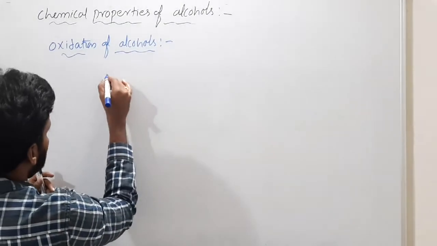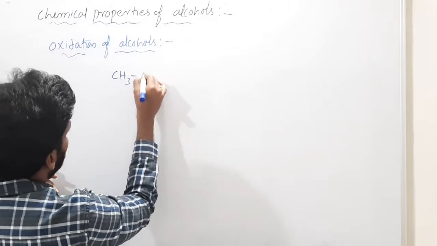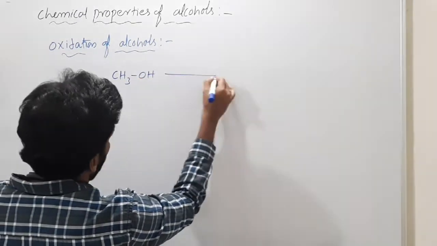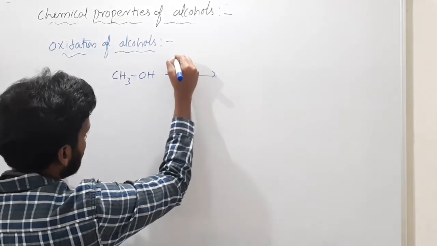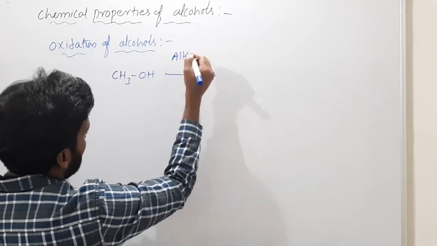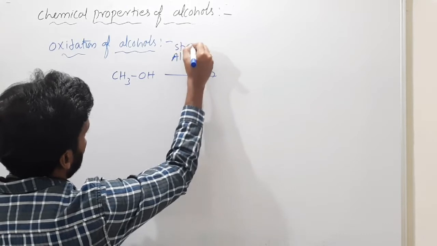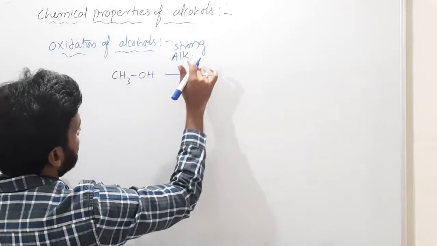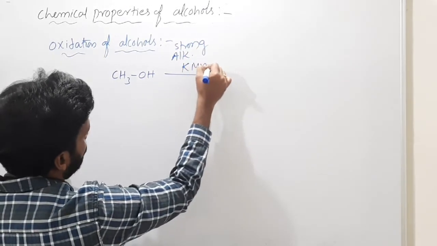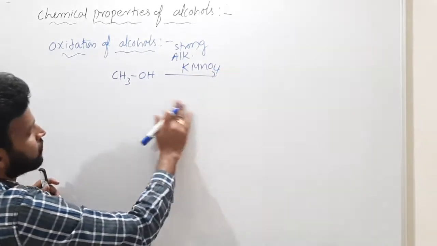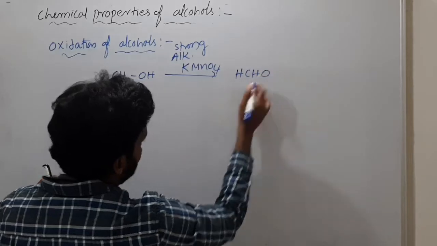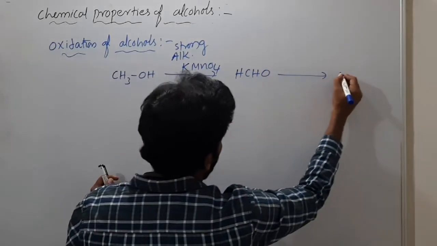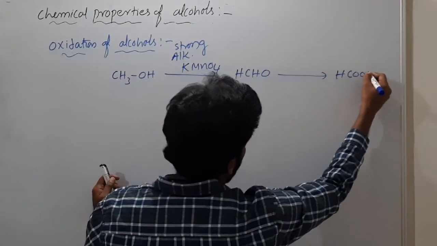Now I will give you examples. Suppose methanol, CH3OH. I use some strong oxidizing agent, strong alkaline KMnO4 or strong acidified KMnO4. Then aldehyde is the product first. The aldehyde further converts to HCOOH.